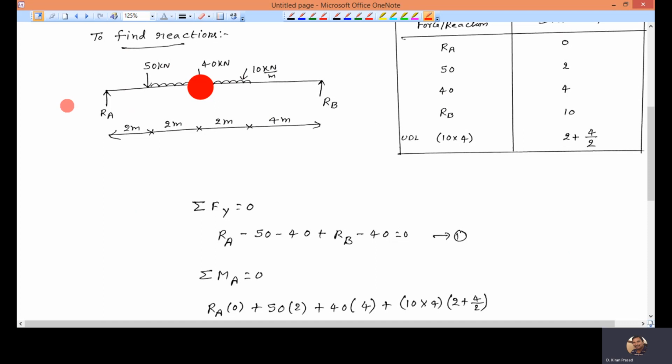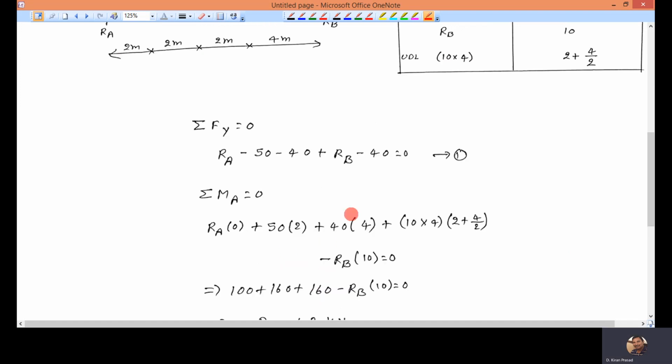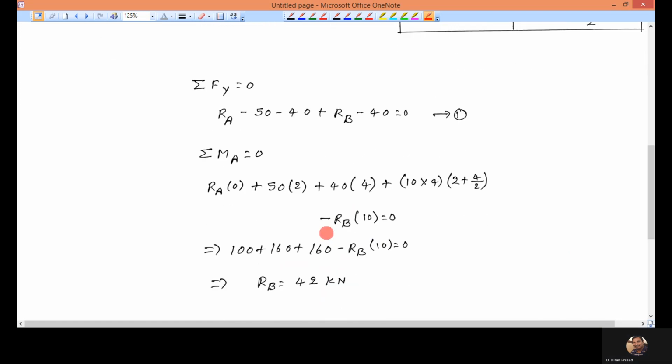UDL is clockwise, positive. RB is anti-clockwise, so negative. You will get RB from this equation. I got RB as 42.